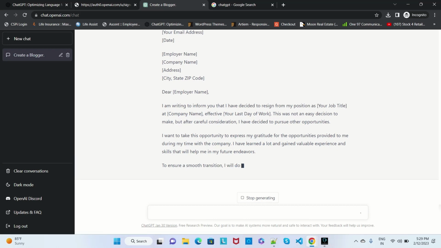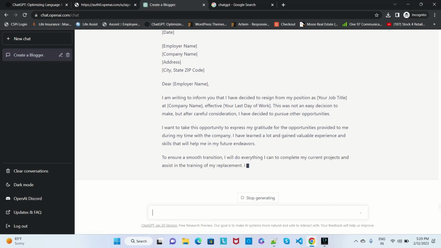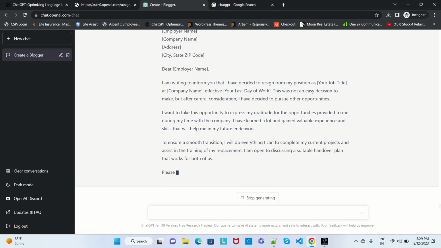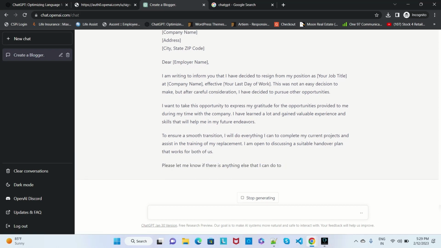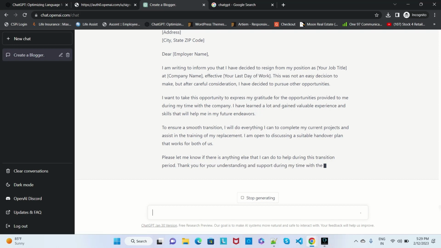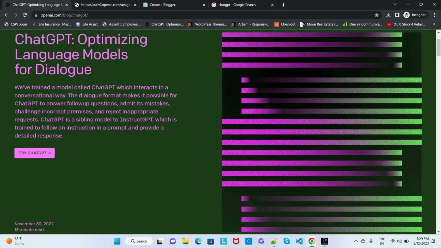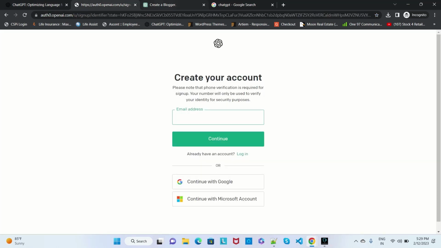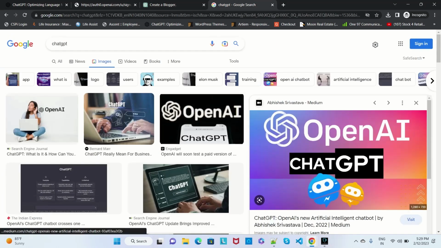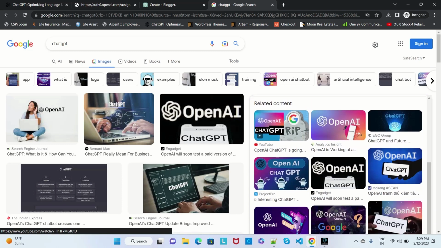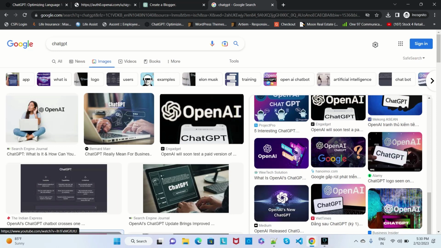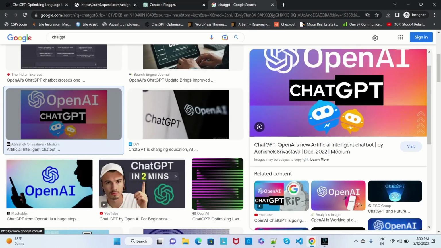So anything you can search: create a logo, create a website, type a resignation letter, accept the offer, code, create a CRUD application, create an API, create software, create a conversion file. Yeah, so this is ChatGPT where we can find all those things. Whatever you want, you can search through ChatGPT. It's OpenAI, artificial intelligence based. It will automatically take your input and based on that create a response.